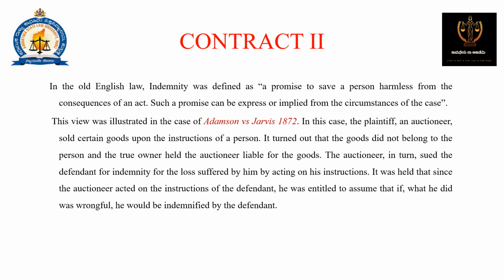In this case, the plaintiff, an auctioneer, sold certain goods upon the instruction of a person. It turned out that the goods did not belong to the person and the true owner held the auctioneer liable for the goods. The auctioneer in turn sued the defendant for the indemnity for the loss suffered by him by acting on his instructions. It was held that since the auctioneer acted on the instructions of the defendant, he was entitled to assume that if what he did was wrong, he would be indemnified by the defendant.